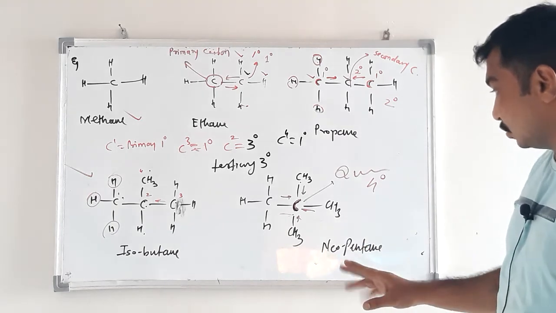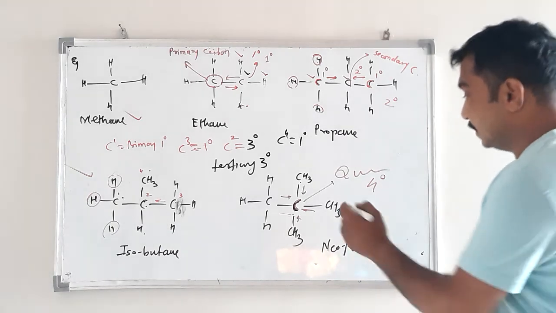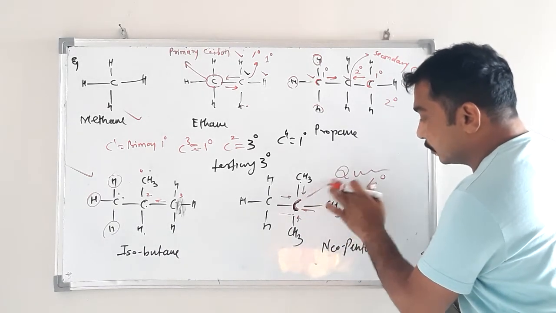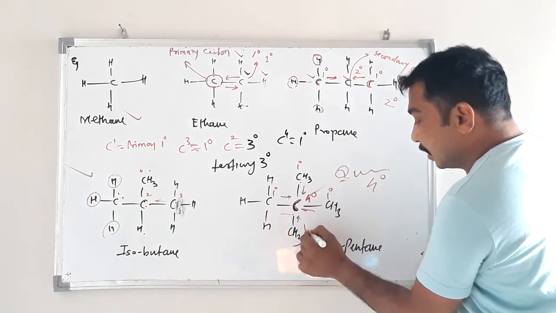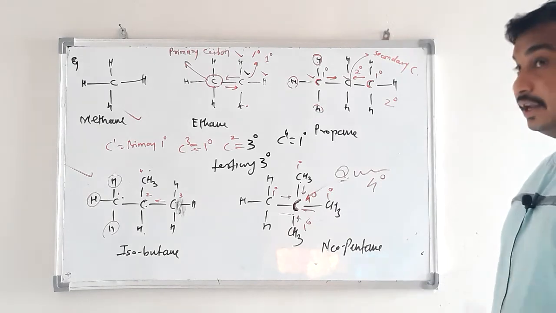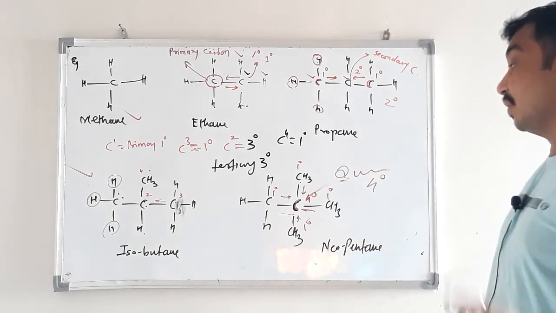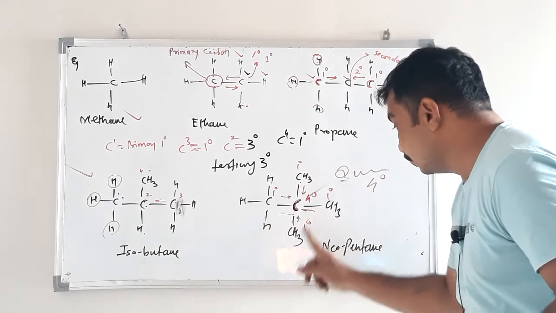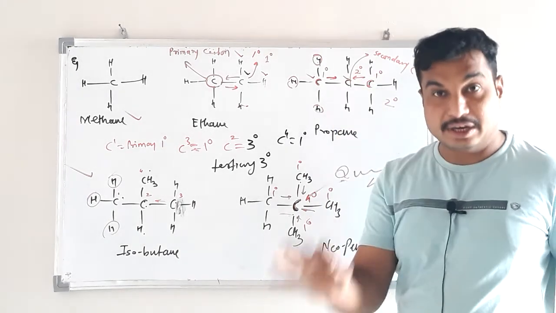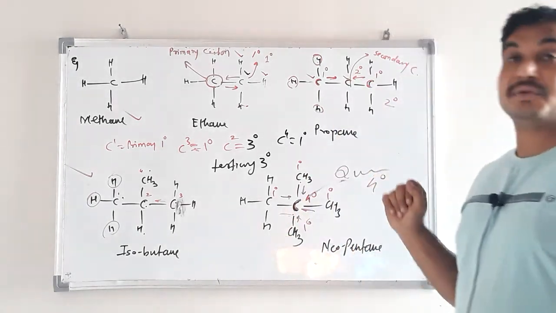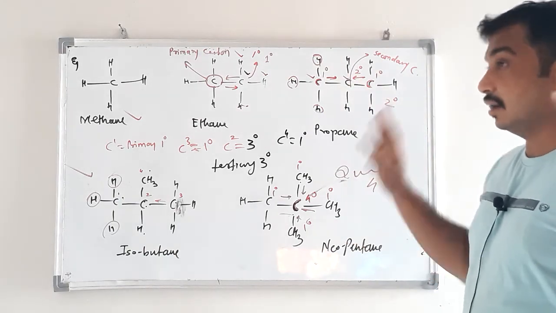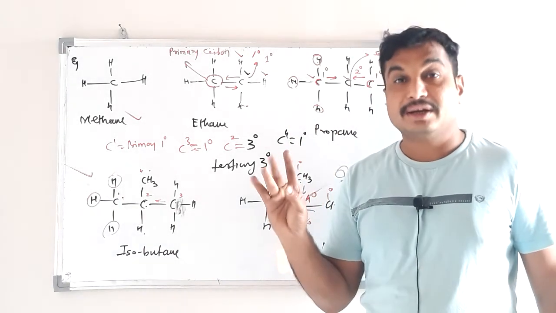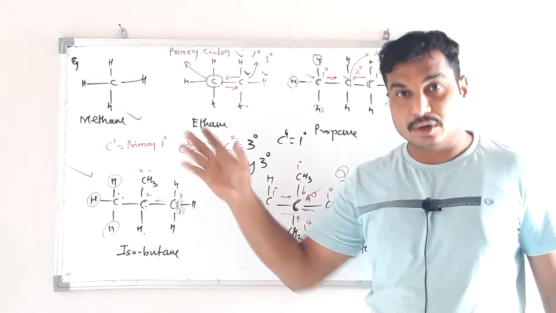This neopentane has 2 types of carbon. The central carbon is quaternary. This carbon is primary. It means neopentane contains a total of 5 carbons, but out of 5, 4 carbons are similar, the same type, and 1 is different. Okay. So try to understand alkane, alkyl group, types of carbon, and all these things.